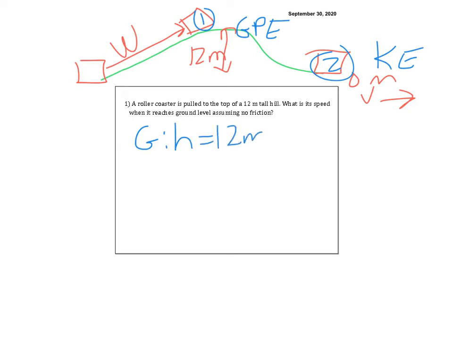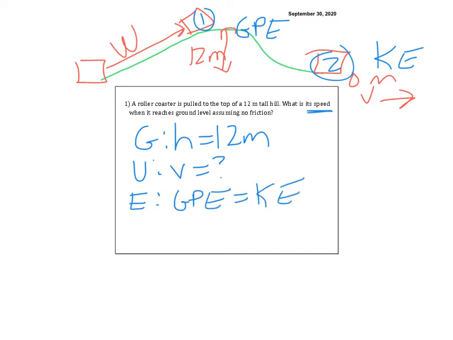So in my given, I'm going to have h equals 12 meters. Notice that's all it gives me. It's like, what the heck? That's it. The unknown is what is its speed? So that's going to be v. And my equation is going to be GPE, technically its change, equals KE. Technically, it's with a triangle, but because one's 0, it just becomes the one is equal to the other.